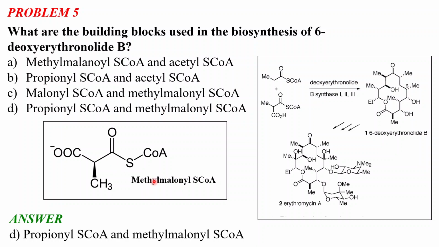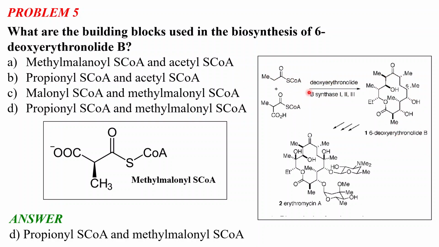For this reaction, there is methylmalonyl-CoA, and we have propionyl-CoA, which is a thioester of propionic acid, and there is the enzyme deoxyerythronolide B synthase 1, 2, and 3, and we have this 6-deoxyerythronolide B from this reaction.